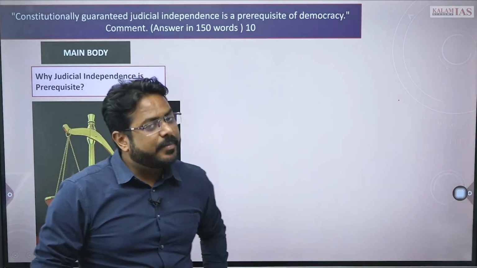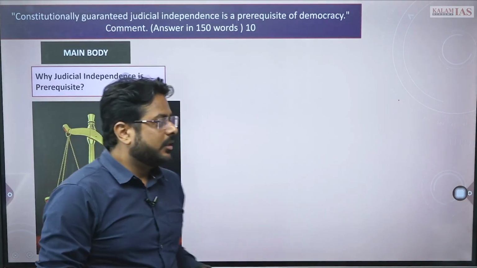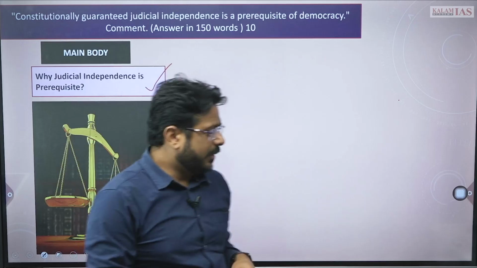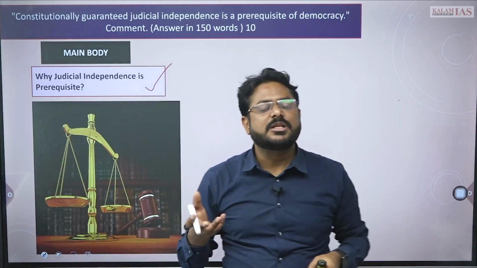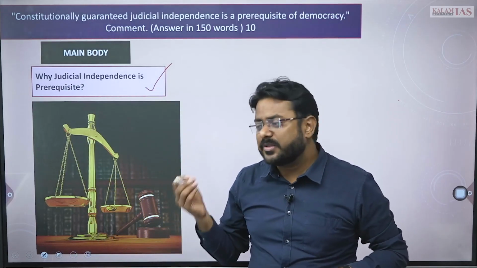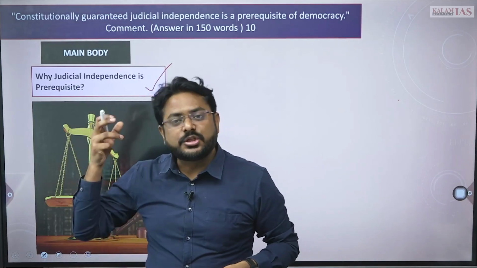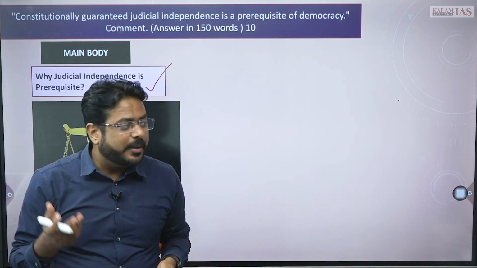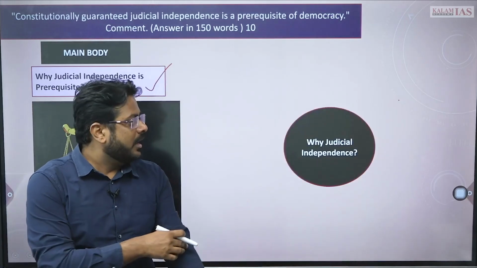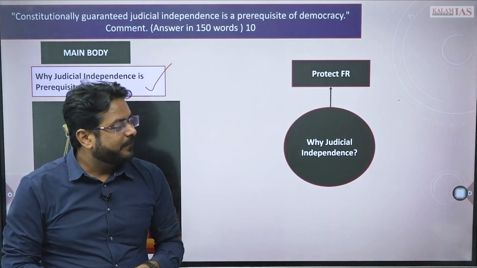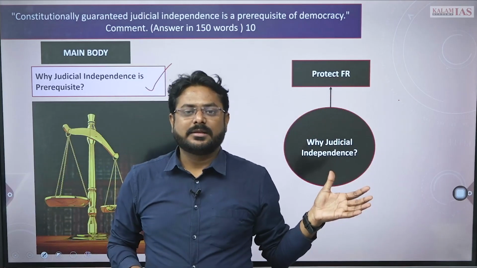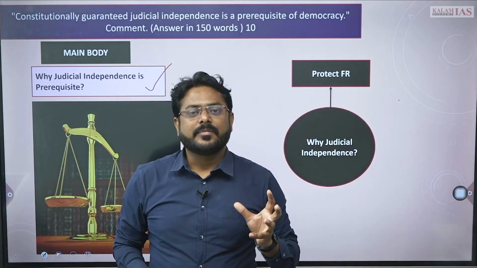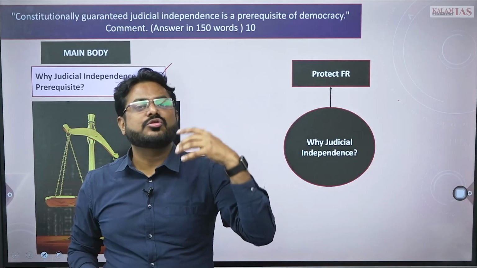Then come to the main body. In the main body you can write the first part, why judicial independence is a prerequisite. First of all, why is judicial independence needed? To ensure democracy, right? And what can be the points in this? Like why is judicial independence there? To protect the fundamental rights. A state is there, and to have constitutionalism.